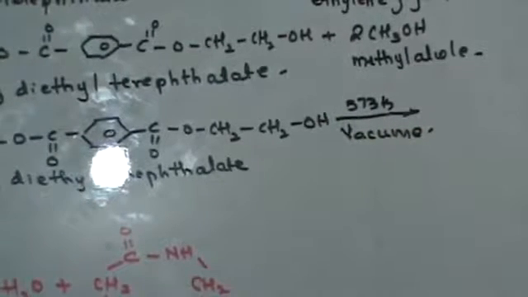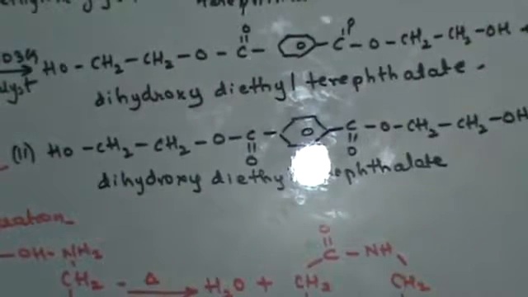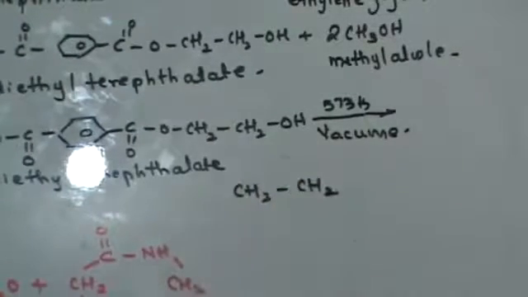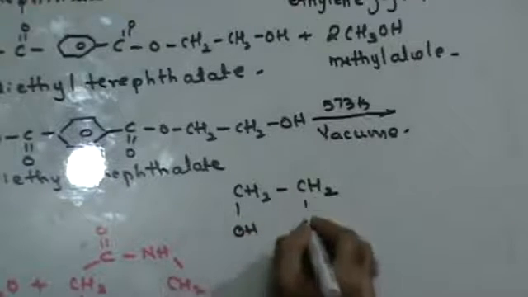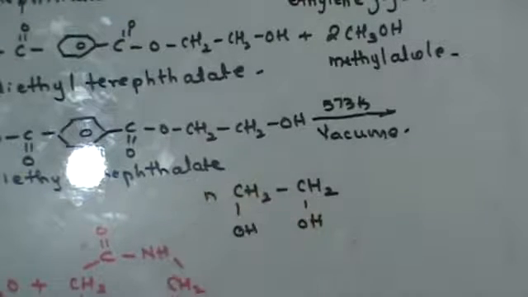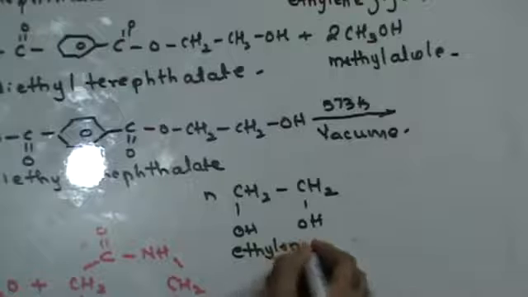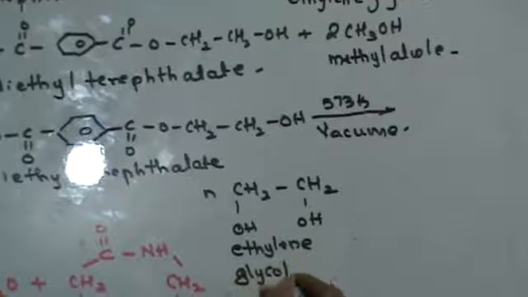In this case your ethyl group will combine with alcohol and separate out. The ethyl group will combine with two alcohols, so n number of such molecules will be formed, and you will get ethylene glycol removed, n number of molecules.